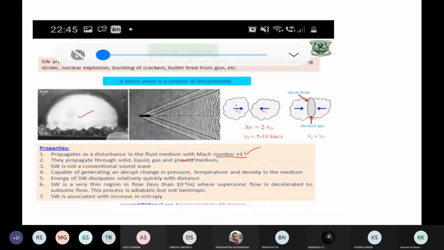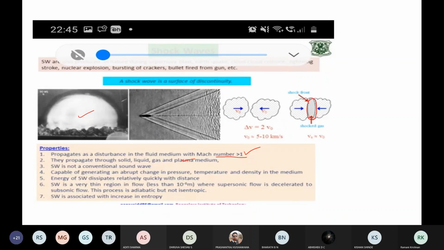See, the two media are coming from one end each: one medium is traveling with this velocity, the other is traveling with this velocity. When they both clash, this is the region where shock waves are produced, and this is going to be called the shock front. So shock waves are present only in this region, and this region we are going to call the shock front.